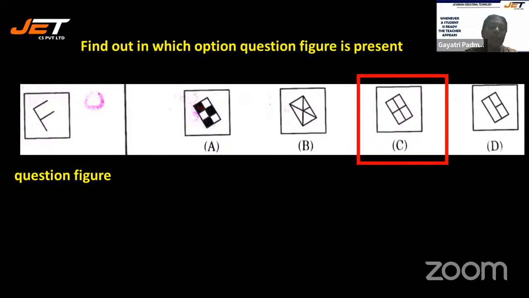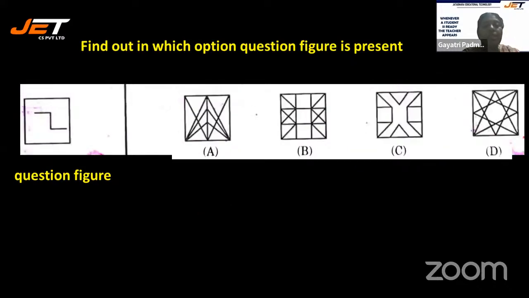Though it is being colored, you cannot find the gap in this, isn't it? The gap here is more, the gap here is less. So that is why option A could not be the right answer. But here, this gap is perfect. So with this, you can choose option C to be the correct answer.